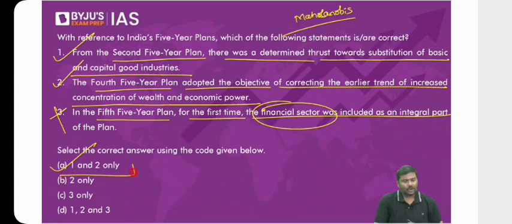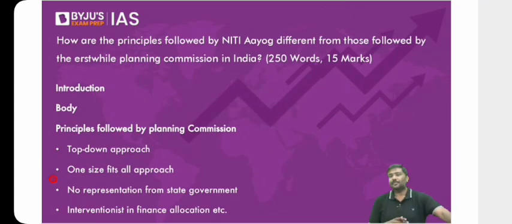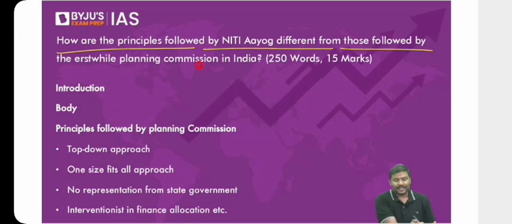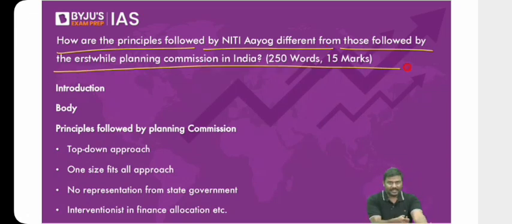So the right option for the question will be option A, 1 and 2 only. Done. A descriptive question has been asked. Straightforward, very, very easy question. How are the principles followed by Niti Aayog different from those followed by Planning Commission?